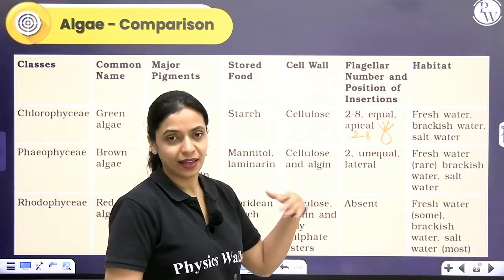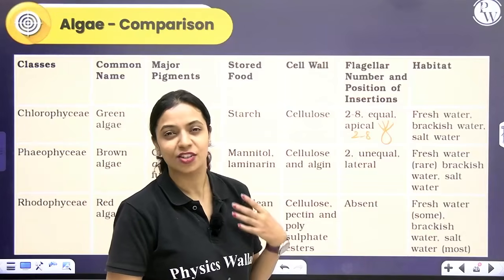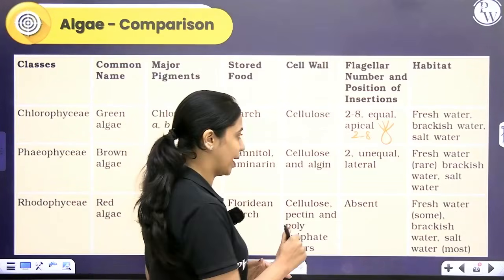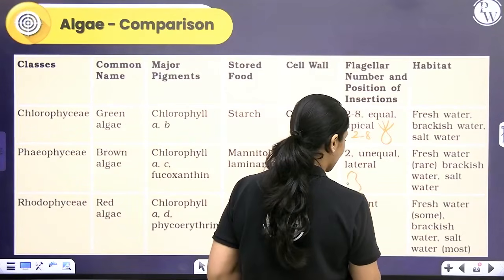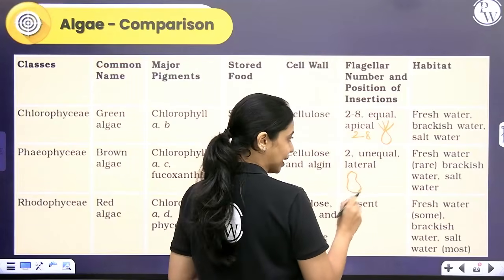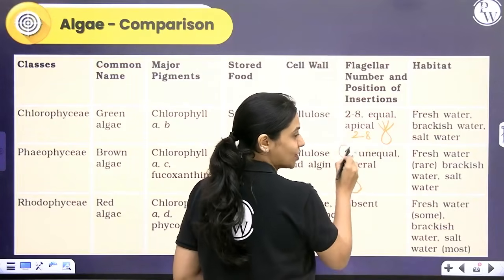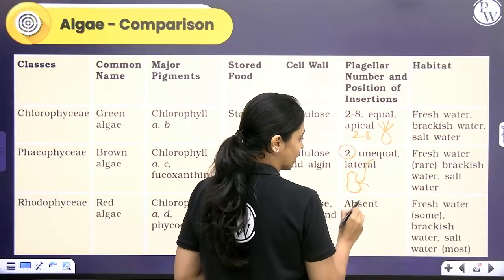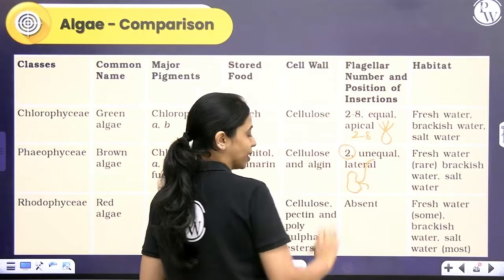In brown algae, the flagellated cells are generally pyriform, which means they are pear-shaped, like that. And the flagella will arise from the side, we say it is lateral. The number of flagella is usually 2, one long and one short, so it is unequal.